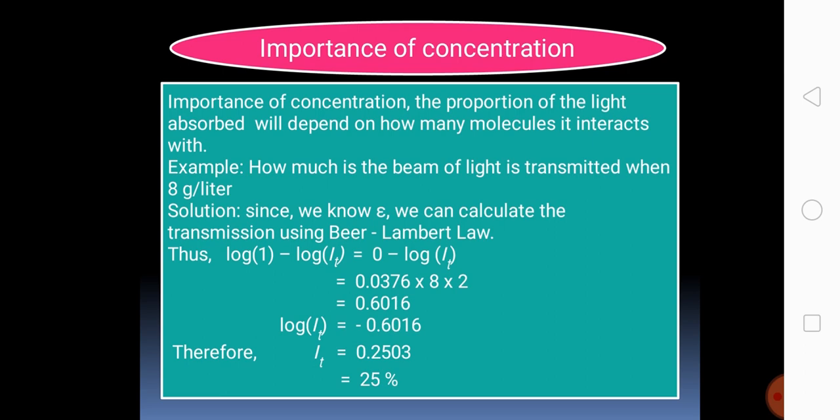When we apply the Beer-Lambert law, we calculate the value of log IT as 0.6016, and according to this, the percentage of transmitted light is around 25% in solving this problem.